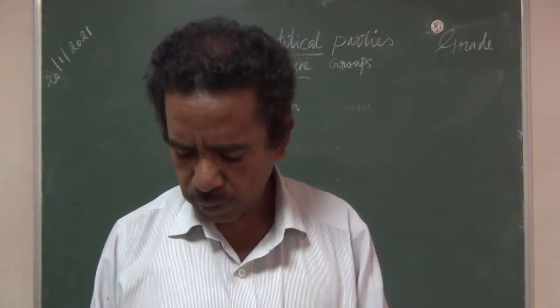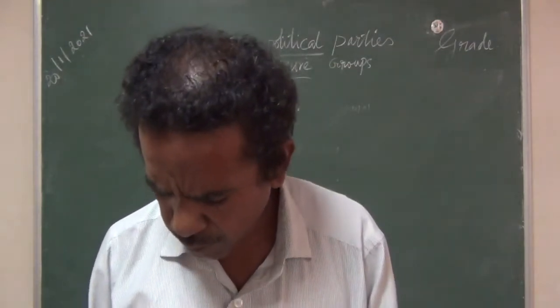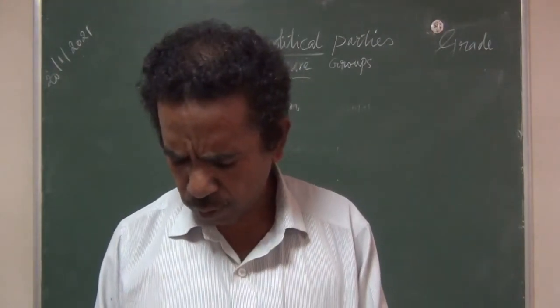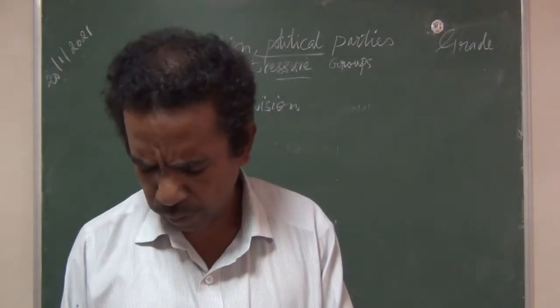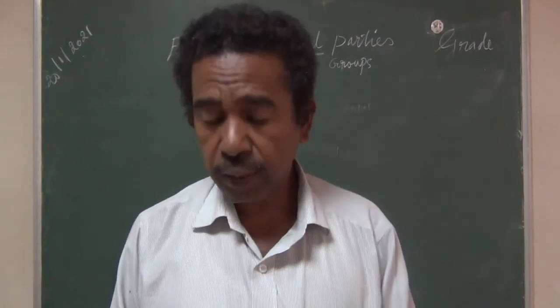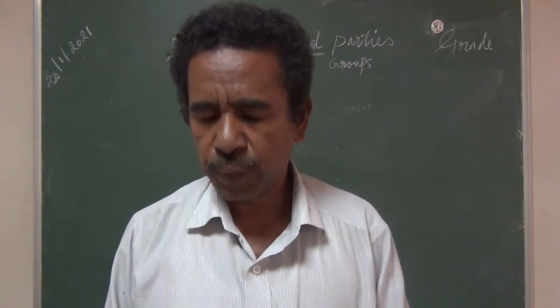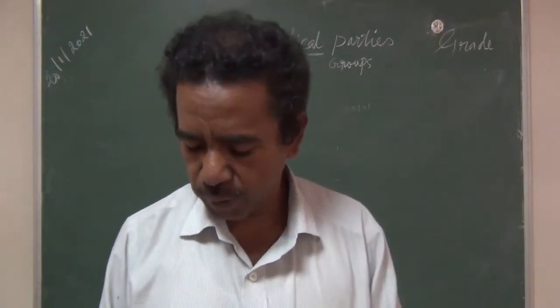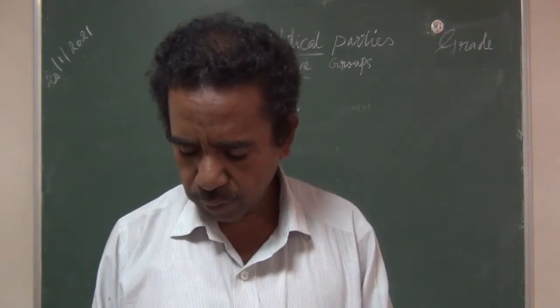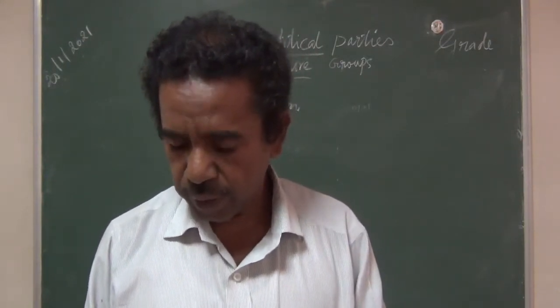Then the third point, it empowers people and makes the rulers accountable for their actions. Direct election gives power to the people and makes rulers accountable for their actions.